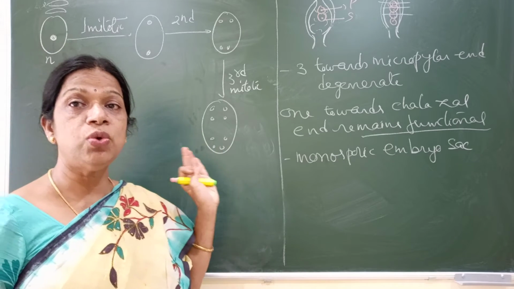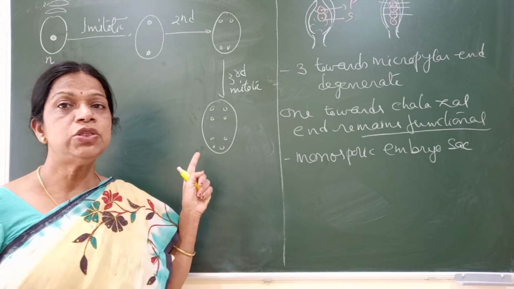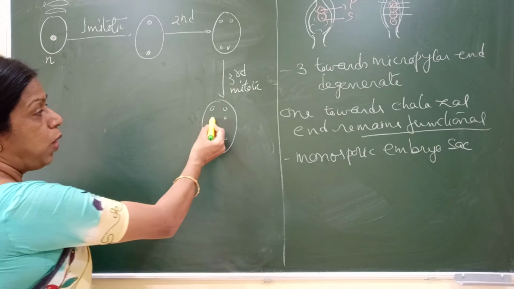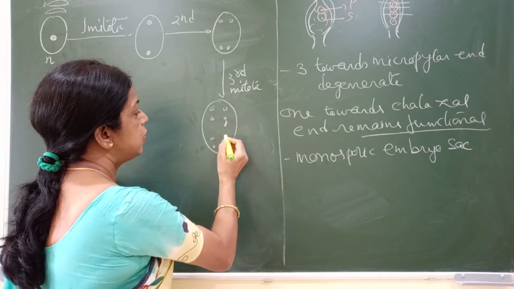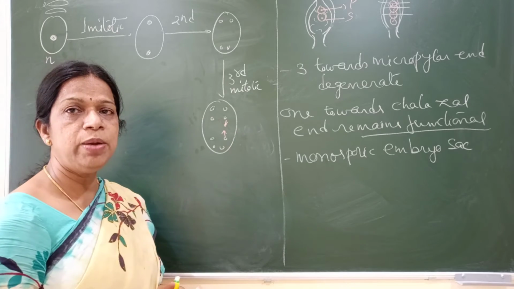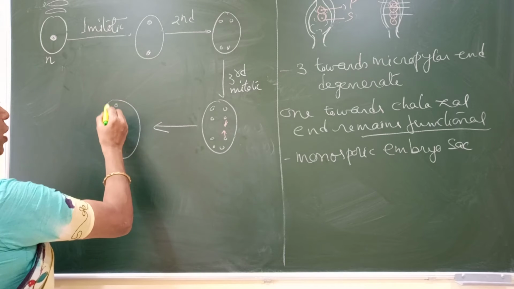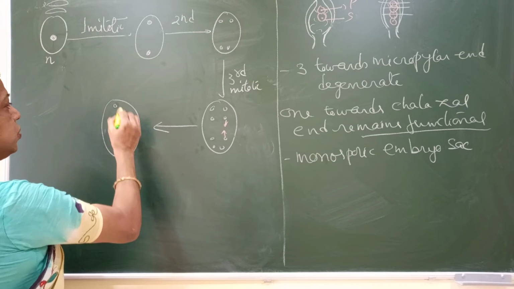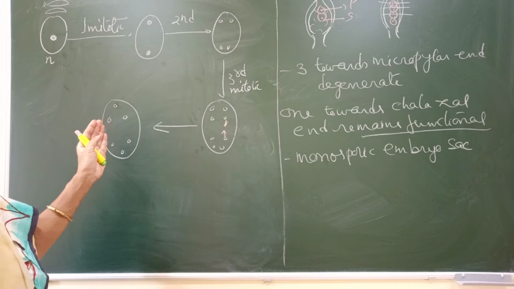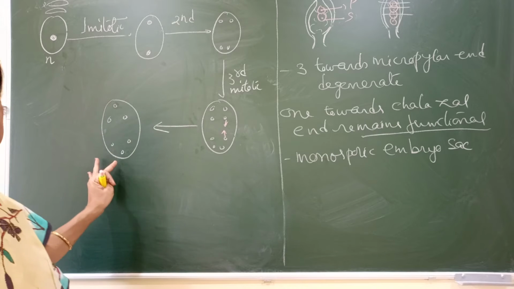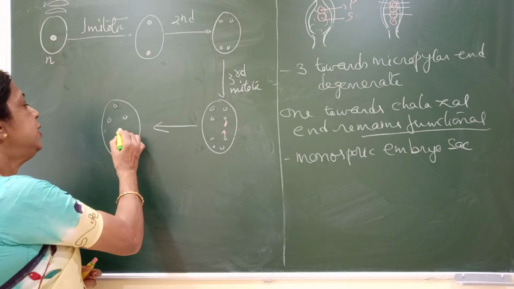And after that there is no division, but there is only rearrangement of nuclei. So how are these nuclei rearranging? One nucleus from each end will migrate towards the center. So now the nuclear distribution will be 3 towards the micropylar end, the other 3 towards the chalazal end, and 2 will be at the center.